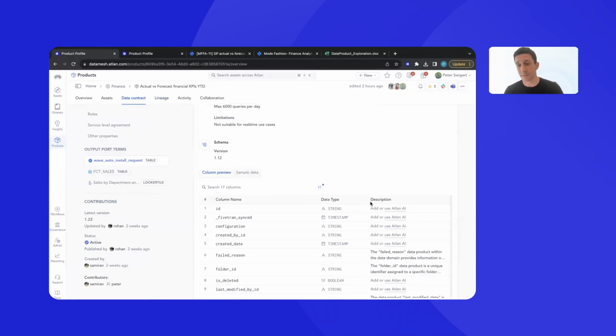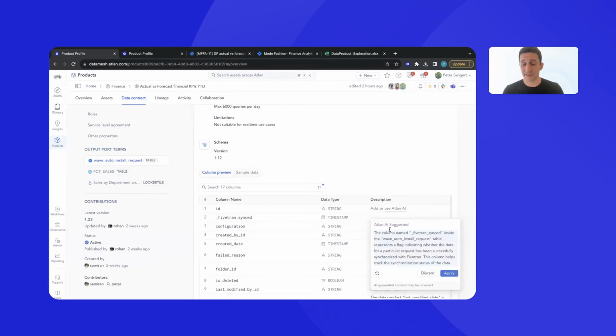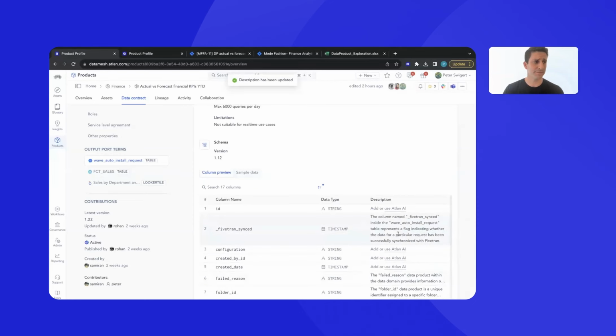And here we can use some of our latest and greatest functionality at Atlan, Atlan AI. So Atlan AI will automatically read the metadata of your estate, take that context into account, and write a description for you. And this is all without any security concerns, as it's not reading any of the underlying data at all, just the metadata that you give access to. You can go ahead and apply that.